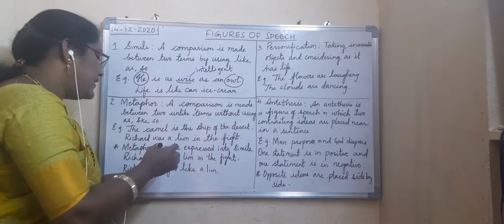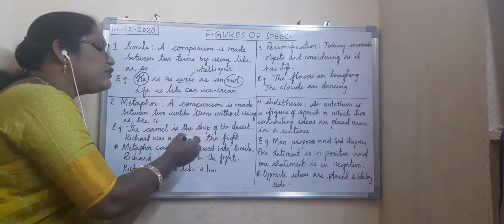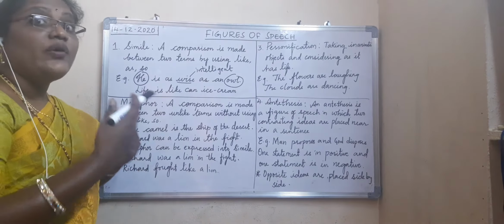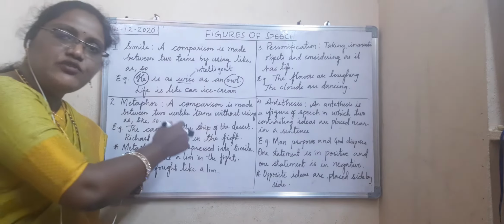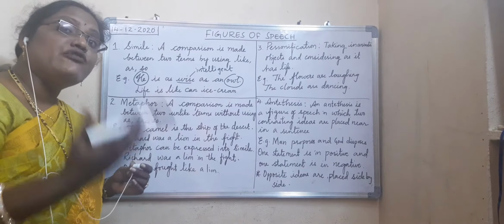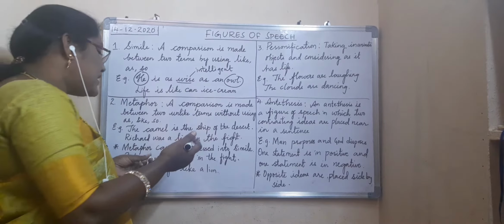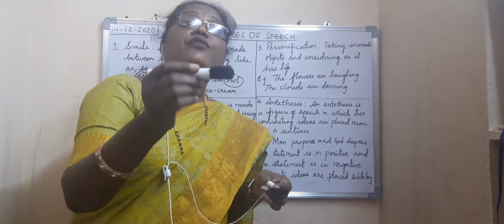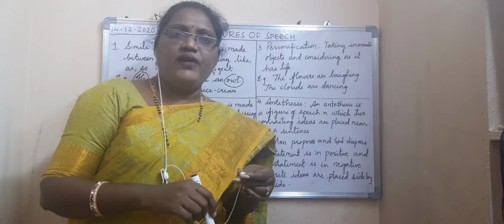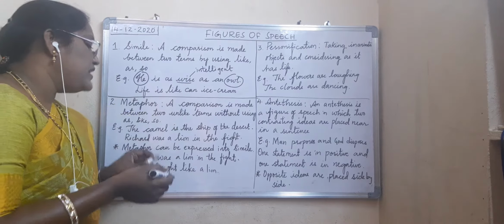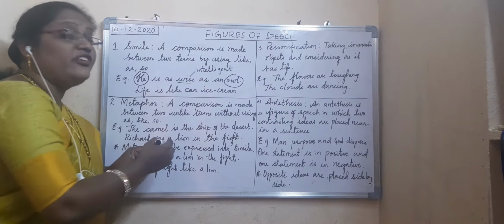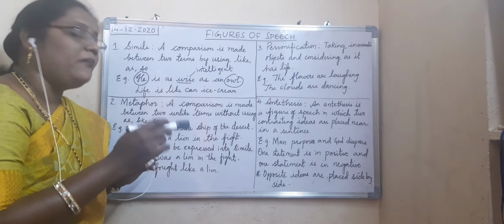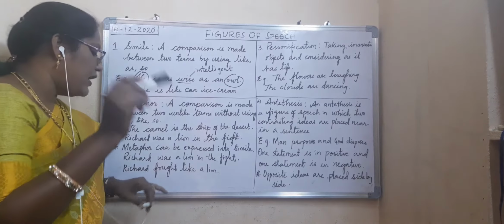Now, one more sentence. Richard was a lion in the fight. How he fought? Like a lion. But did we use like here? No. Without using like, we made a comparison. Richard was a lion in the fight means he fought like a lion in the battle. So we made a comparison without using as, like and so. That is called metaphor.